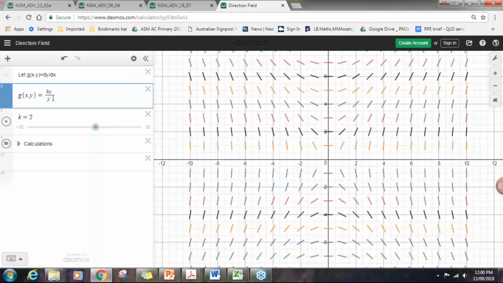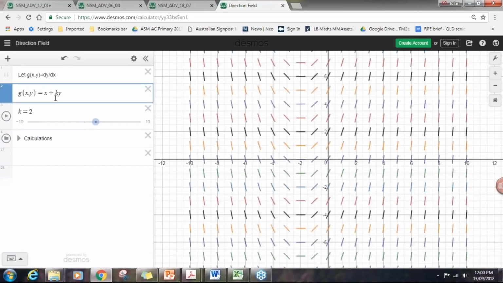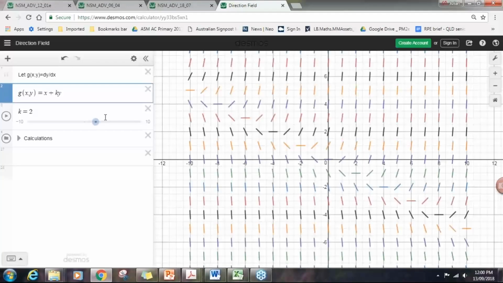All of these graphs come with the ability to interact with them and to change them. So in this case, we could change the equation to x plus ky, and we would see the direction field for this graph, likewise with the ability to alter the value of k.